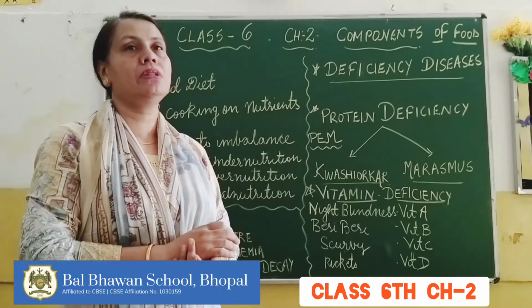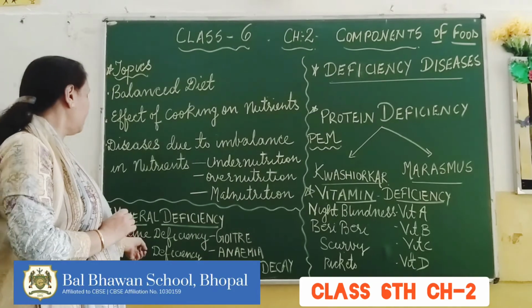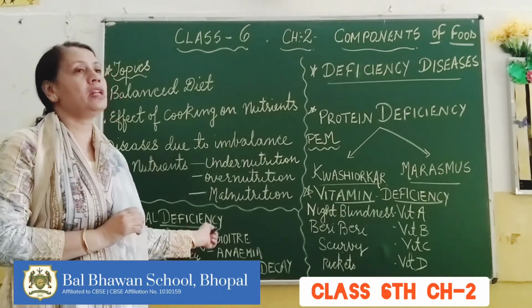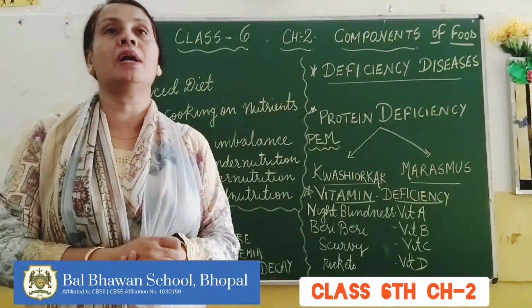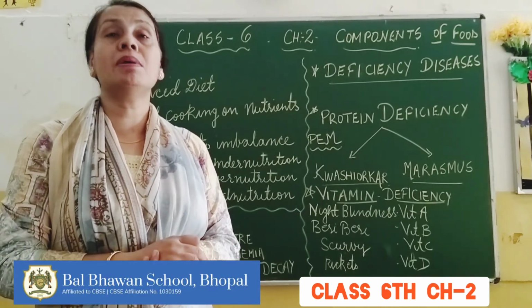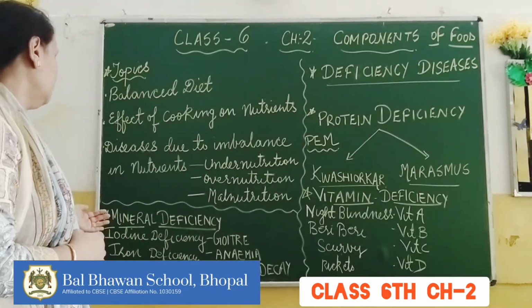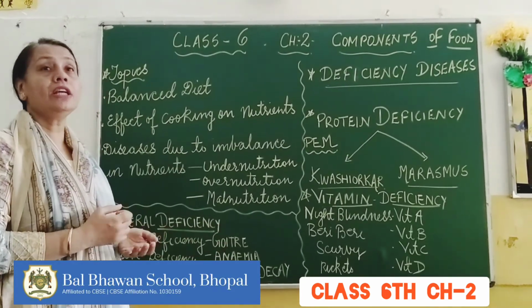Coming to the second important mineral, iron, and this iron, as you all know, is a very important component of the respiratory pigment, that is the hemoglobin. And if the person has a deficiency of iron in his body, then he suffers from anemia. Common symptoms of anemia include pale yellow skin, muscle weakness, and the person tires very quickly.